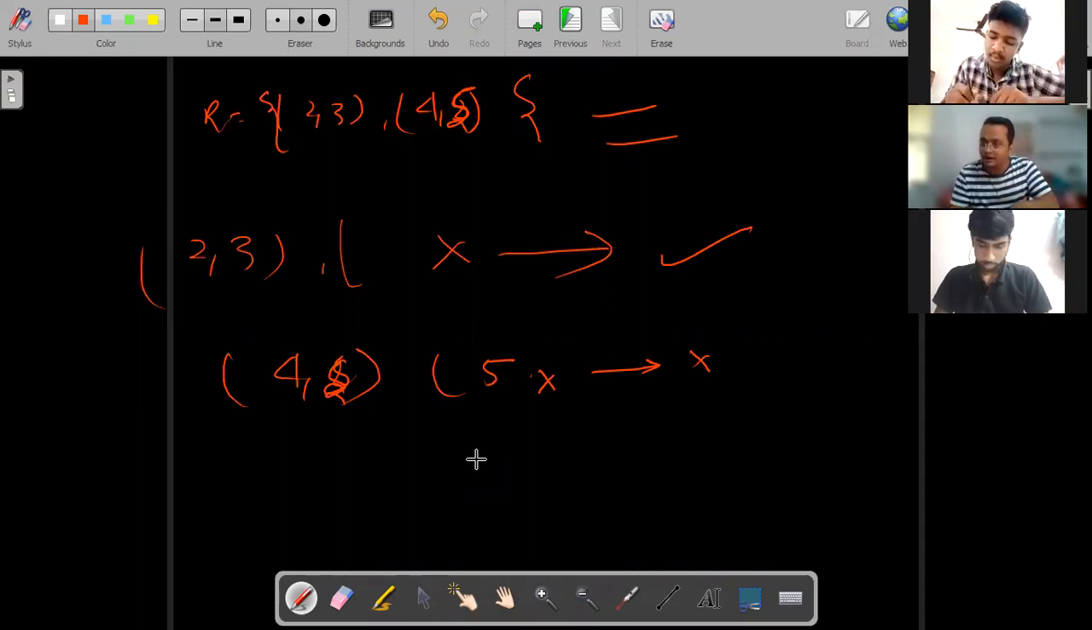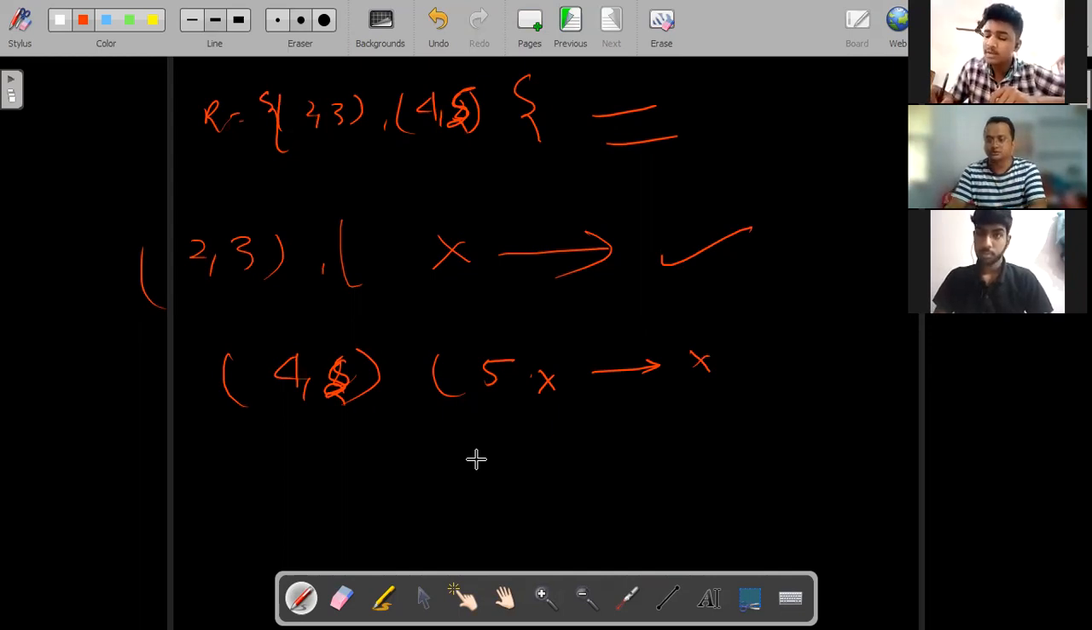If a pair is not there, then this is not my mistake. That is the mistake of the question that is given, so we should not have any concern. Simply we have to check: A comma B, B comma C, then A comma C. If it is in the relation, then directly you can say, yes, this is a transitive relation. Otherwise, it is not. Clear?